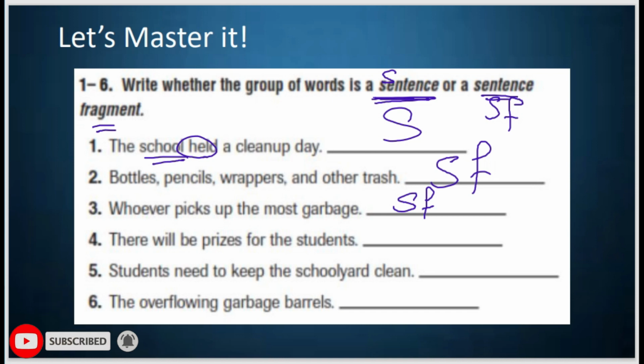The next one, 4. There will be prizes for the students. Of course, here we have the complete sentence. The meaning is complete. There will be prizes for the students. And we have the subject and the predicate, so this is a complete sentence.